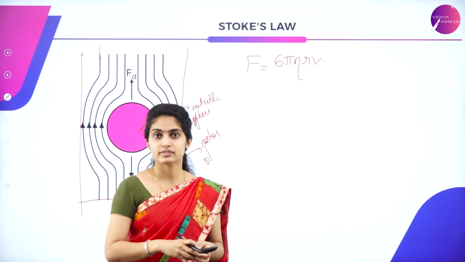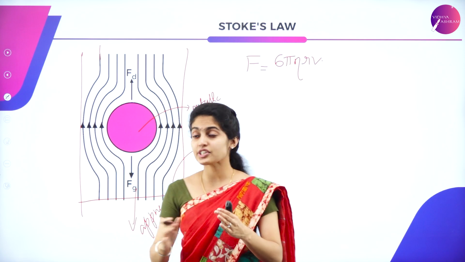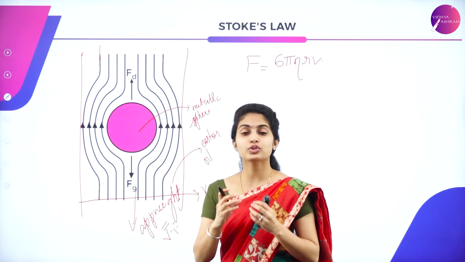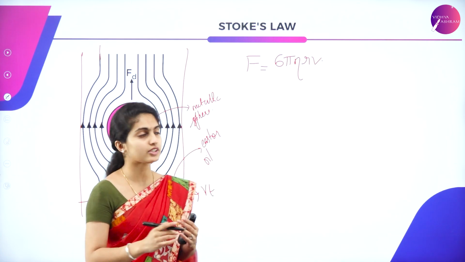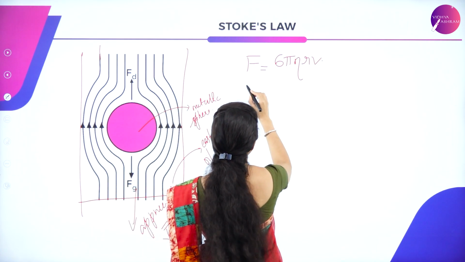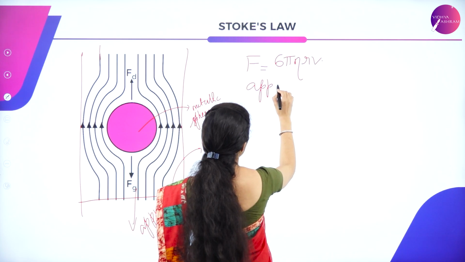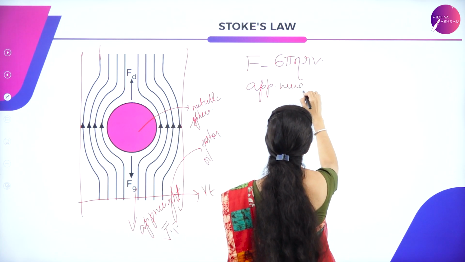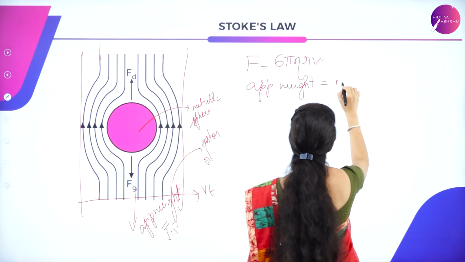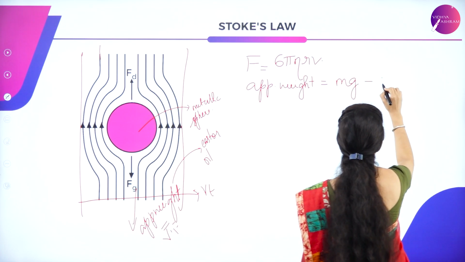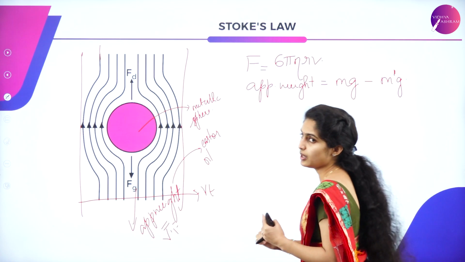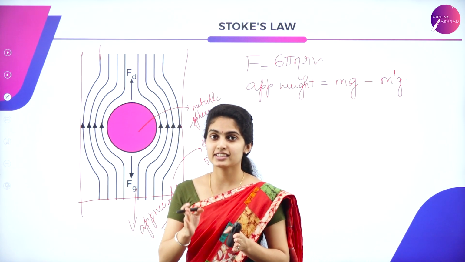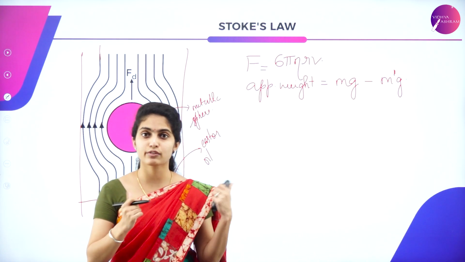Once it reaches the terminal velocity, the apparent weight of the bob, that is the metallic sphere, becomes equal to the viscous force. The apparent weight is given by mg minus m dash g, where the acceleration due to gravity g is the same for both.